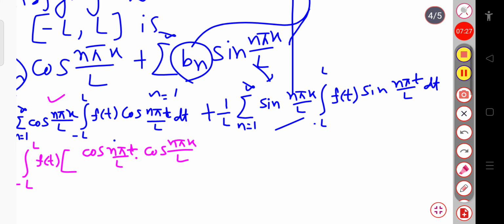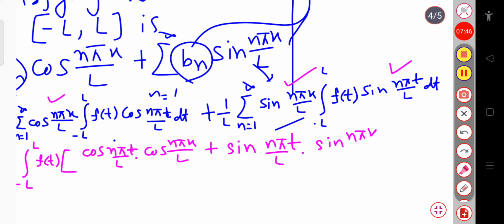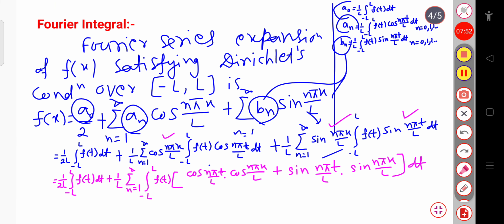Now in this third term, this will be plus sin n pi x by L and sin n pi t by L remaining. So I can write here sin n pi t by L into sin n pi x by L. Okay, and here the dt term is. So let me check again. The first term will remain as it is.